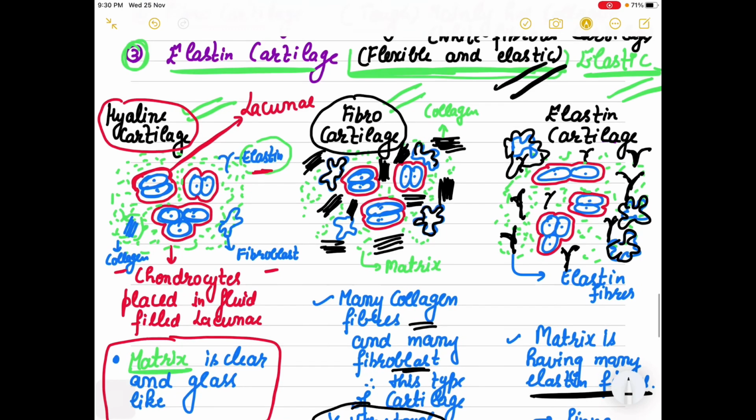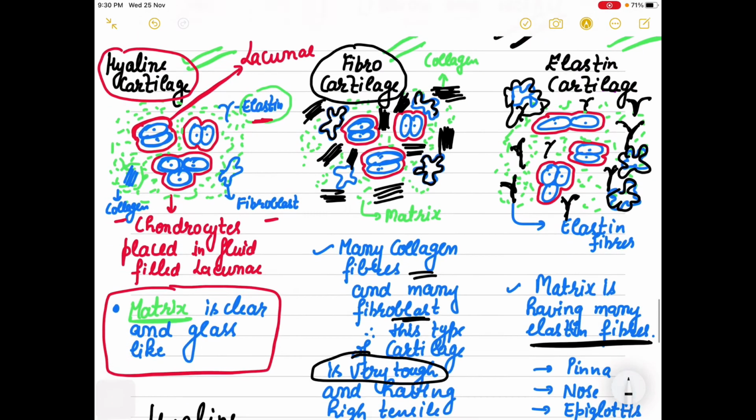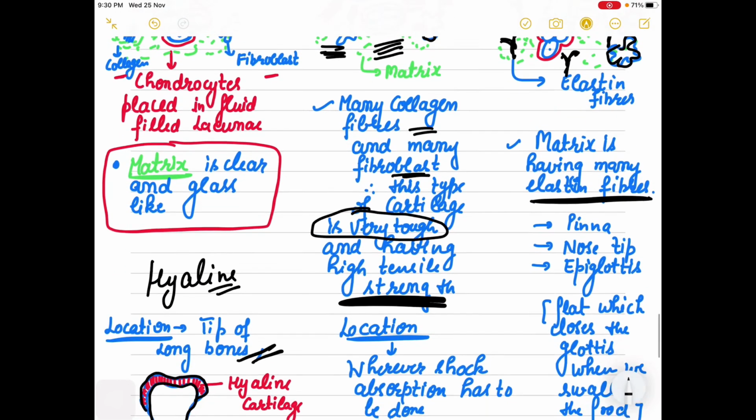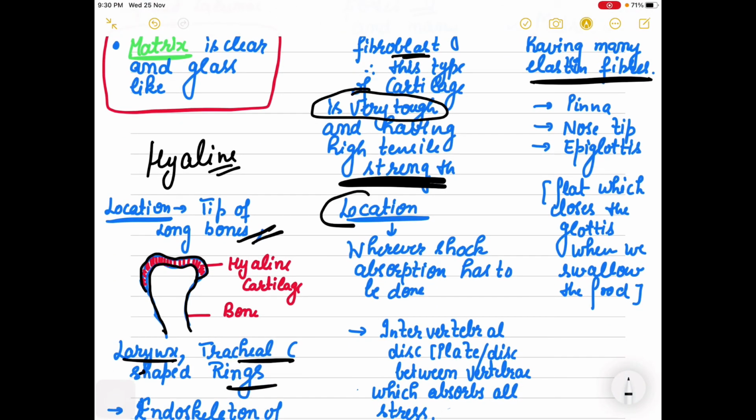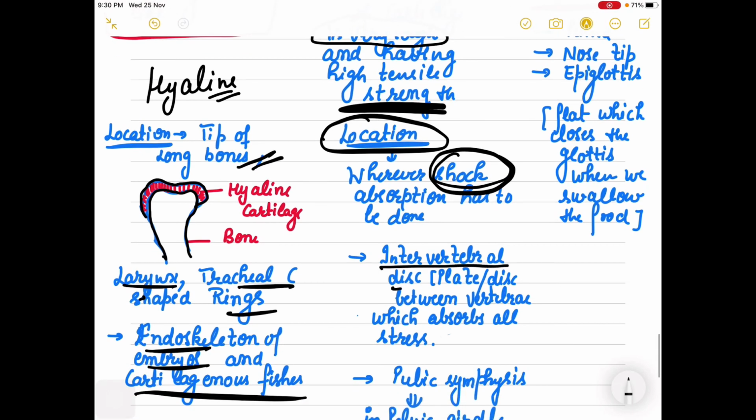Now, where will you find fibrocartilage? First thing, is the structure clear to you? Yes. You know that it is a tough cartilage? Yes. It means it will be found in those areas where you need very high tensile strength, where shock absorption has to be there. So the intervertebral disc: between our vertebrae there is a disc.